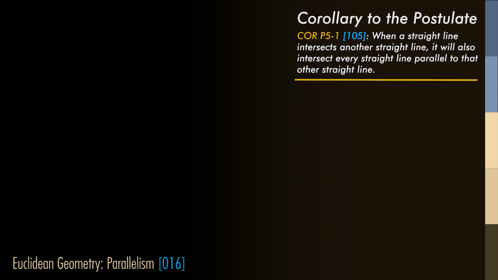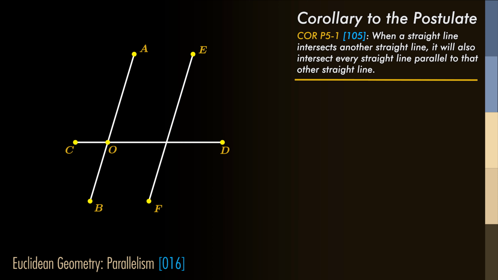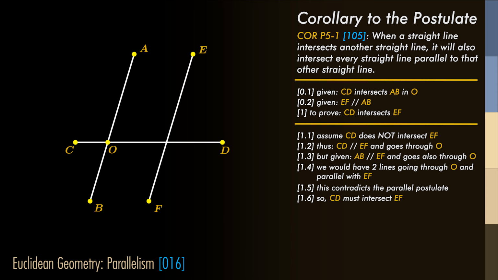First, we detail a direct corollary to the parallel postulate. When a straight line intersects another straight line, it will also intersect every straight line parallel to that other straight line. Let's look at a figure. Straight line CD intersects straight line AB, and CD will also intersect EF, a random other straight line parallel to AB.